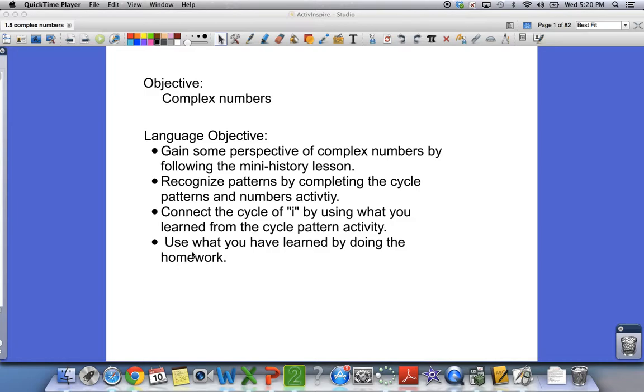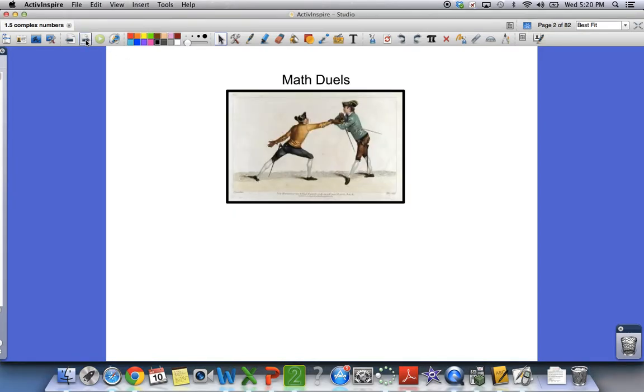So basically, I'm not giving a lot of sample problems here for you to do. The homework applies imaginary numbers, i's, and your radicals and your exponent rules and all that stuff all mixed together. So use what you know plus what you're learning about the complex number system, and the homework shouldn't be that big of a deal. So first thing, math duels.